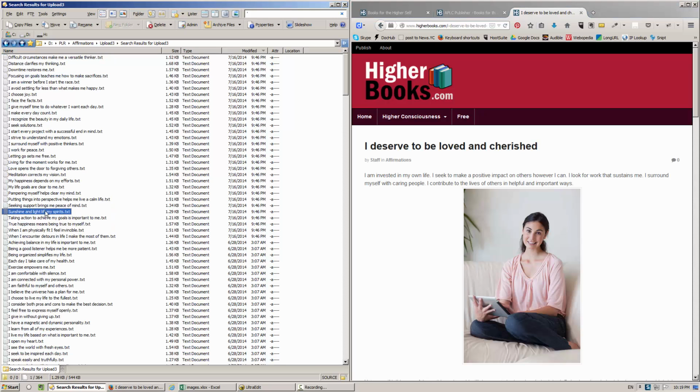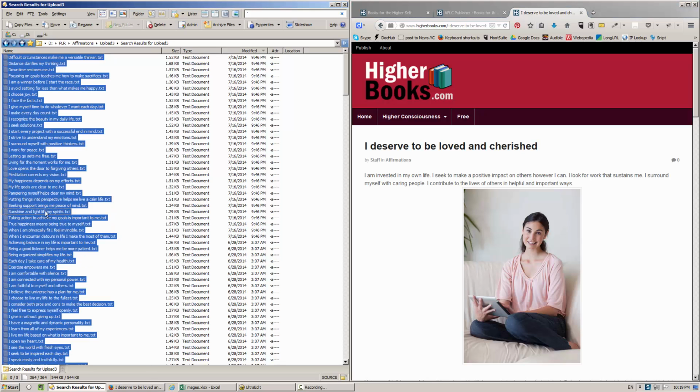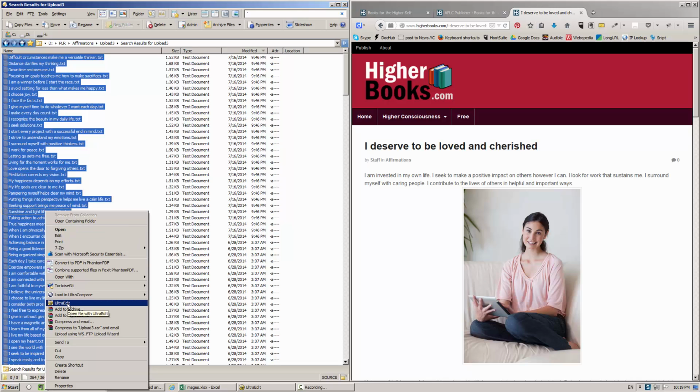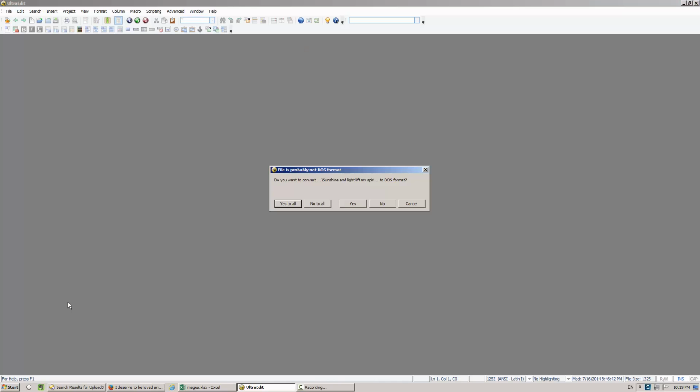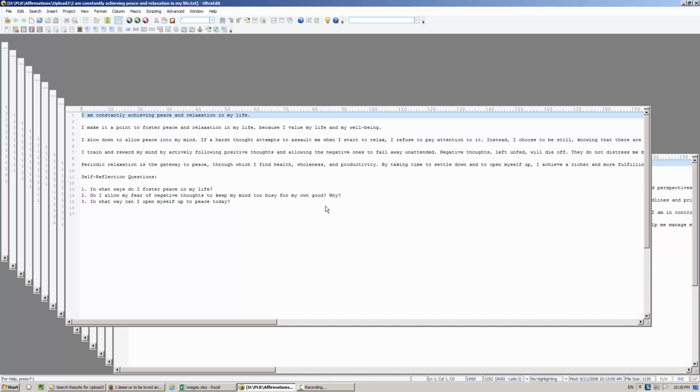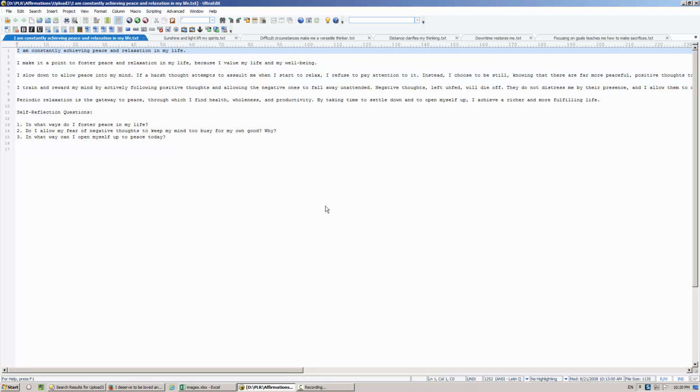So first, I need to open all of these files in my text editor. I'm using UltraEdit. This is one of the main tools that I use to manipulate text files, to do a number of different things.